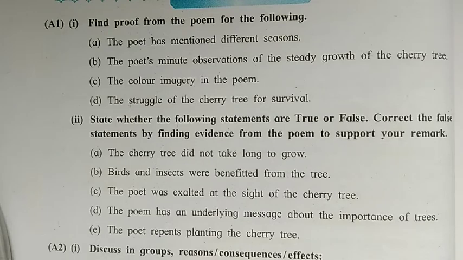Look, number A. The cherry tree did not take long to grow. We have to state whether the statement is true or false. If it is false, we have to correct the statement by finding evidence from the poem to support our remark. Correct? And what is the first? The cherry tree did not take long to grow.